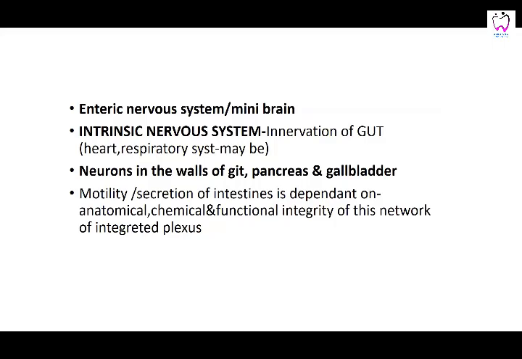So that was a general introduction to nervous tissue. That is, what is nervous tissue, what are the components: the neurons, the neuroglia, and the general connective tissue. And then what is the division, the central nervous system and the peripheral nervous system. Central nervous system was your cerebrum, the brain, and the spinal cord, and the peripheral nervous system is all the cranial and the spinal nerves. And then we further talked about how the cranial nerves are found, what are the different types of cranial nerves.